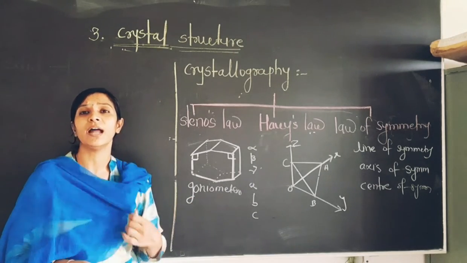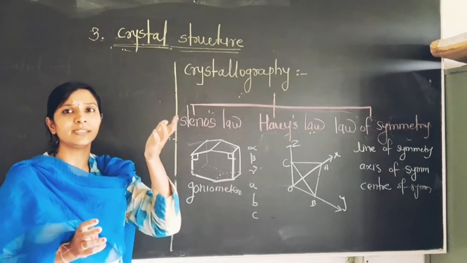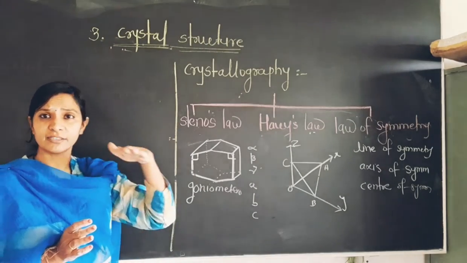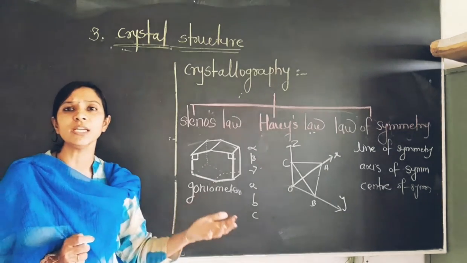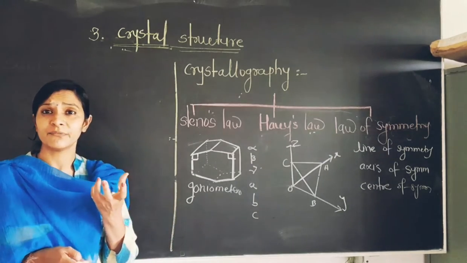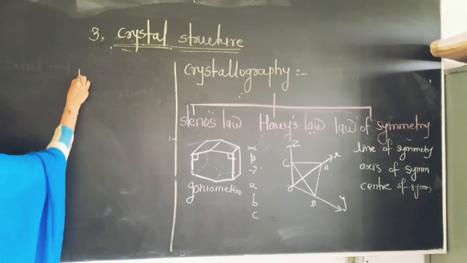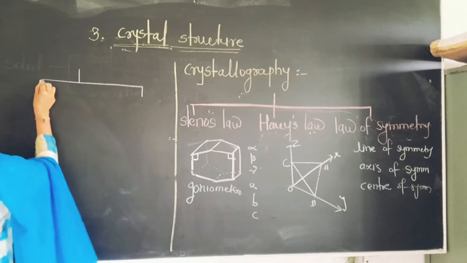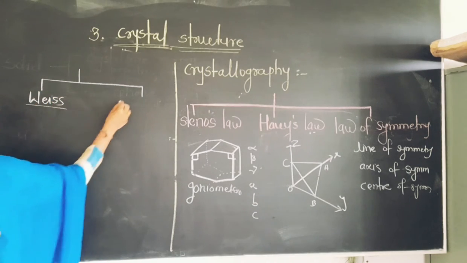In whichever way the plane is cutting, that way we consider it a 1:1 ratio or 1:2 ratio with respect to the faces and size. So friends, there are two rationality indices. First is the Weiss indices, and the second one is the Miller indices.